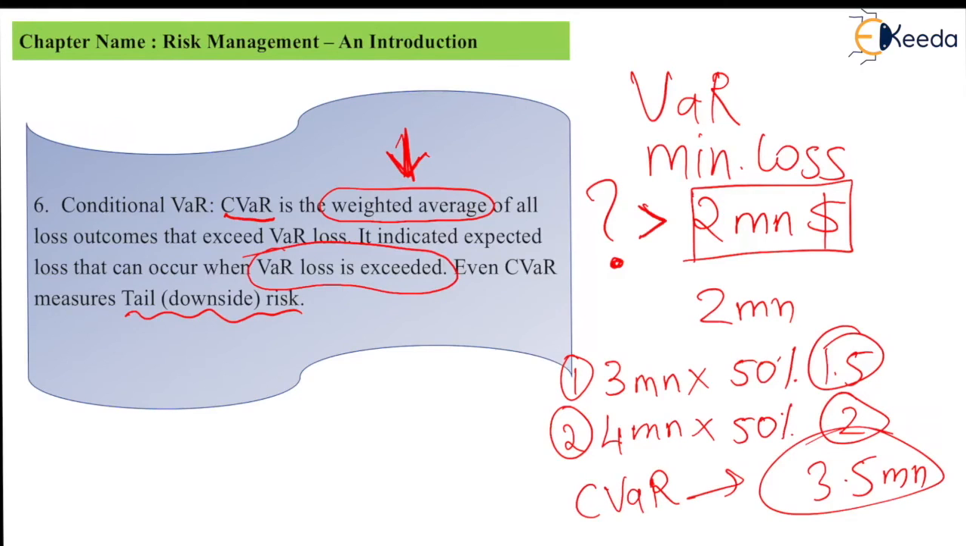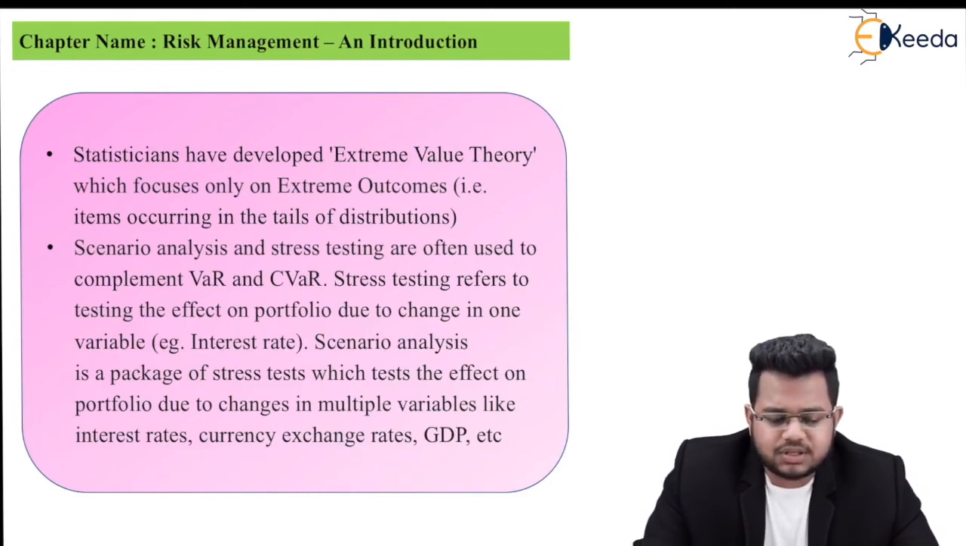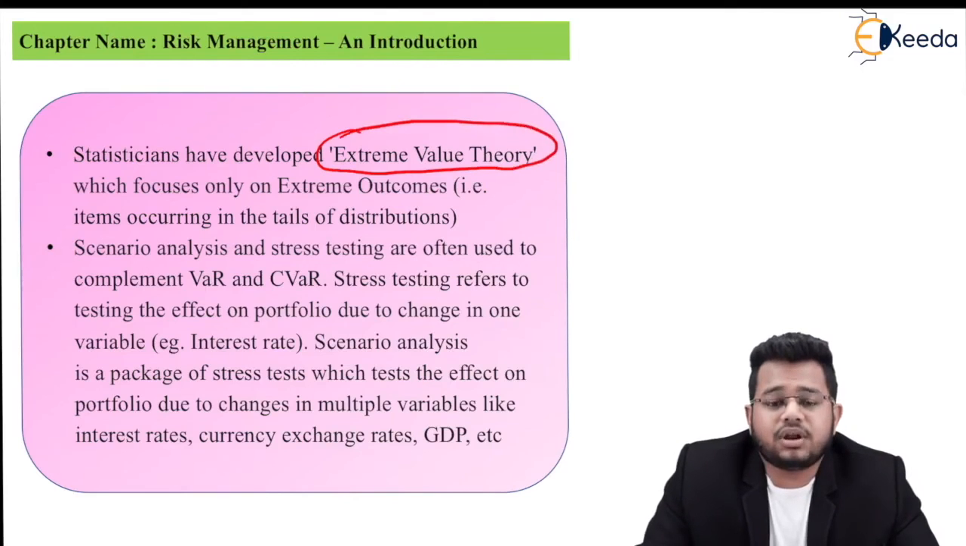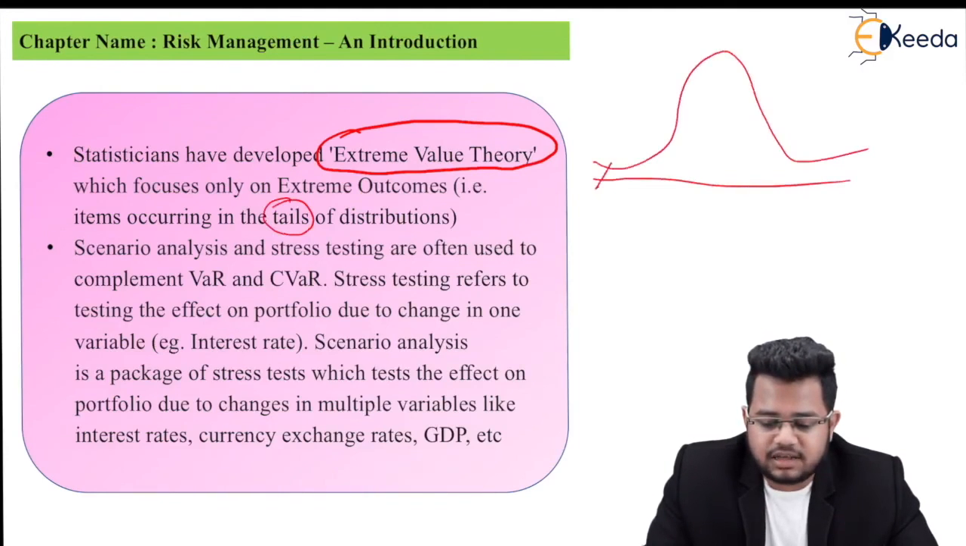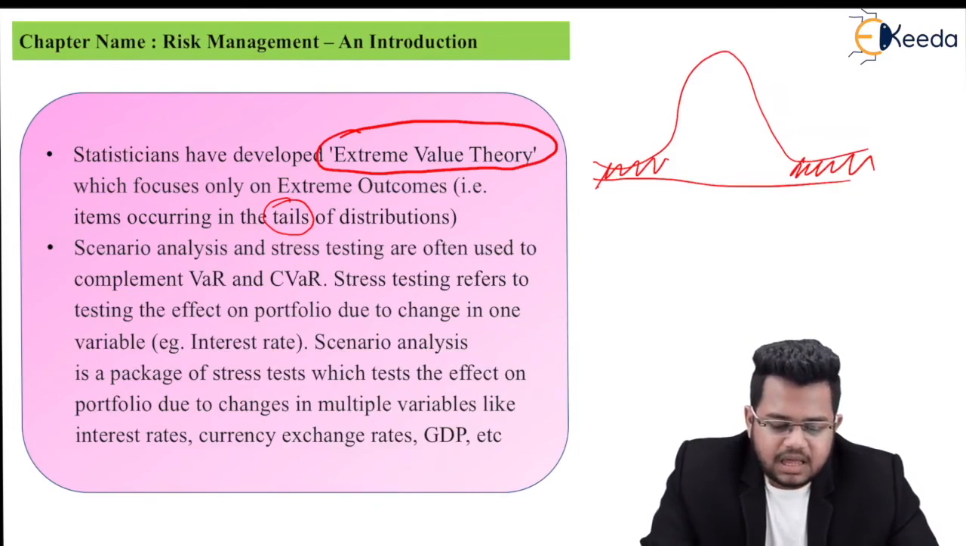So these are the categories of risk measurement. Now, there is some theory. Statisticians have developed extreme value theory, which focuses only on extreme outcomes. That is, items occurring in the tails of the distributions. If this is your distribution, this tail and this tail, negative and positive, only on these outcomes. Anyway, this is not a part of our syllabus.